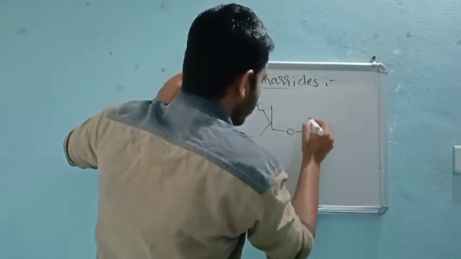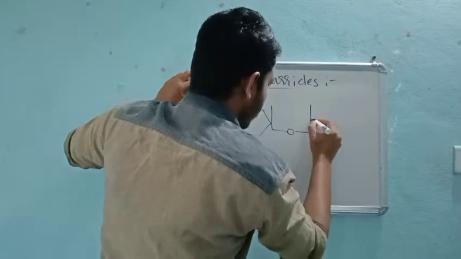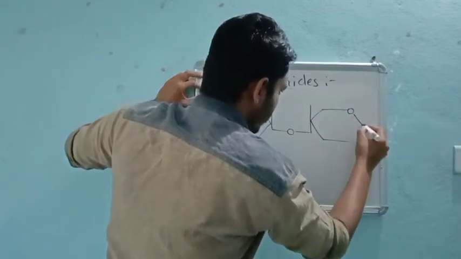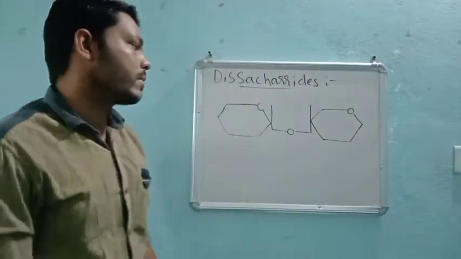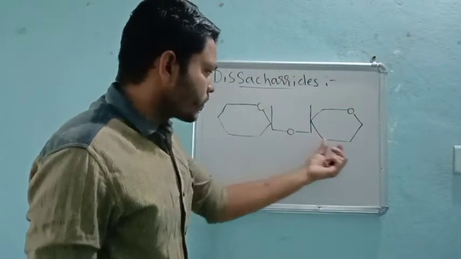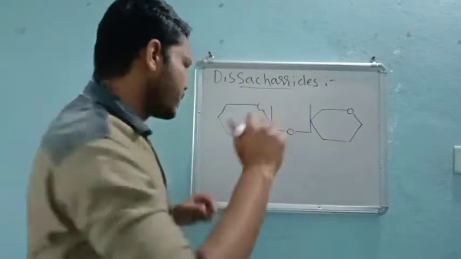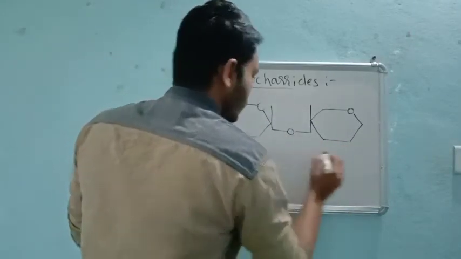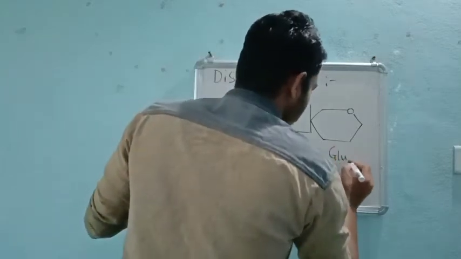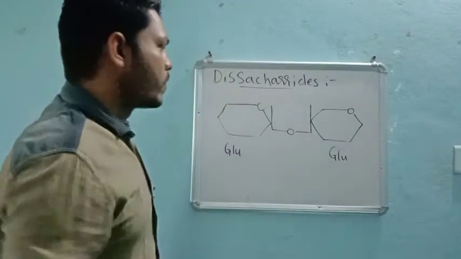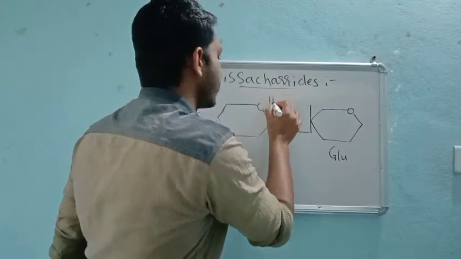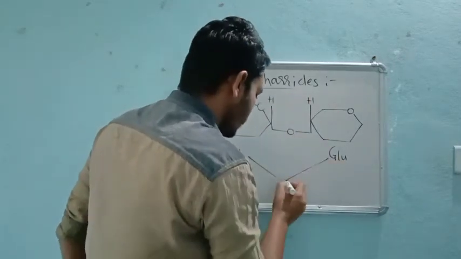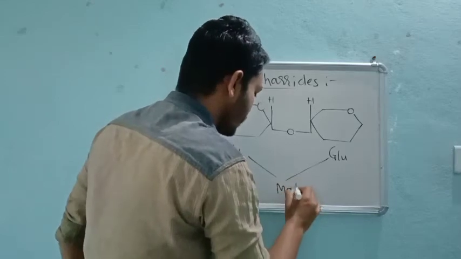So there will always be a linkage like this. This is called a Haworth structure. Let us take an example: glucose and glucose. If glucose and glucose combine, then definitely there will be formation of a disaccharide like maltose, right?